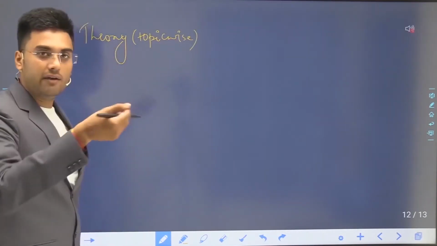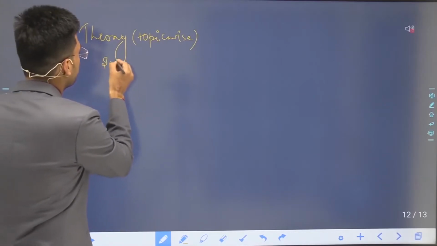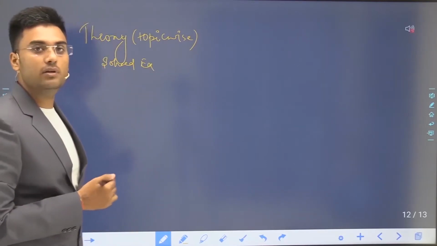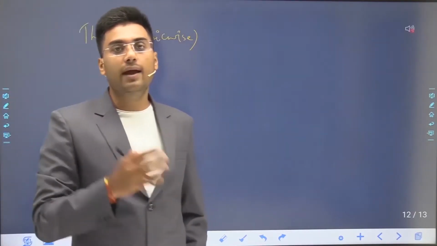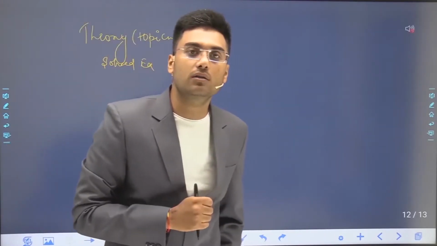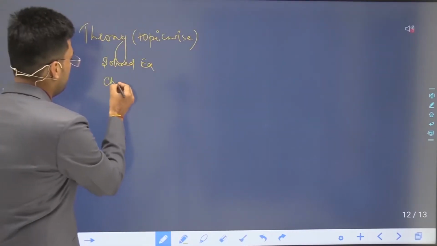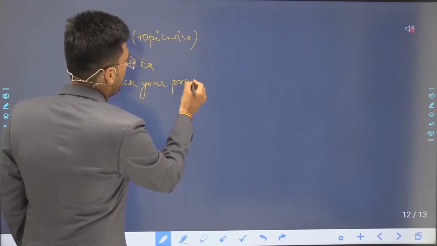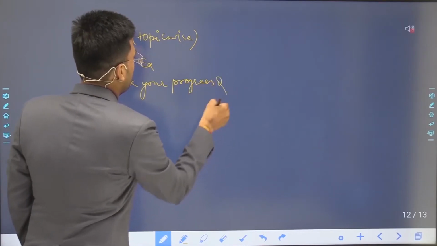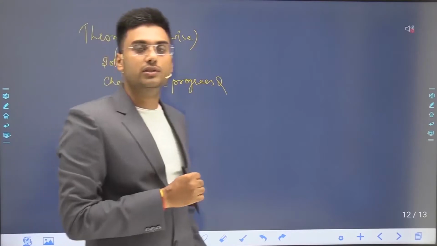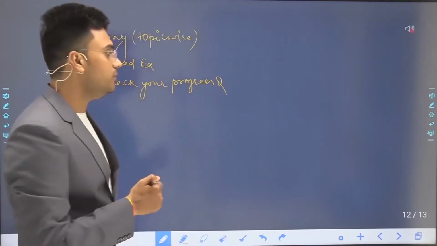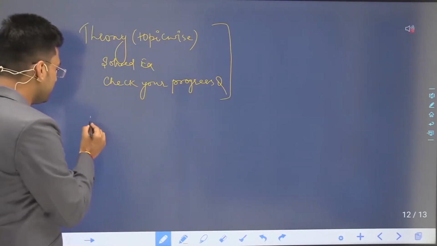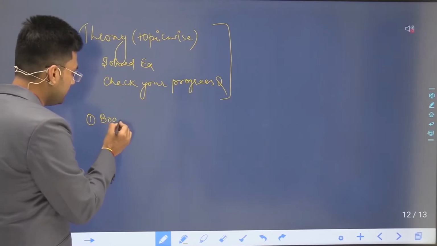After every topic you will get solved examples, and after the solved examples you will get check your progress questions, which are unsolved questions. The answers for these check your progress questions are given below, and after these three you will get four exercises. First is the board level exercise.